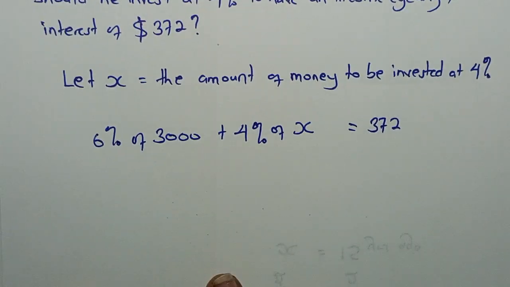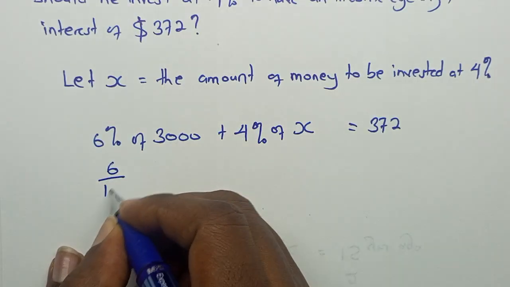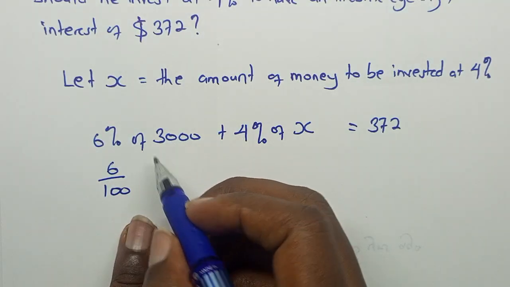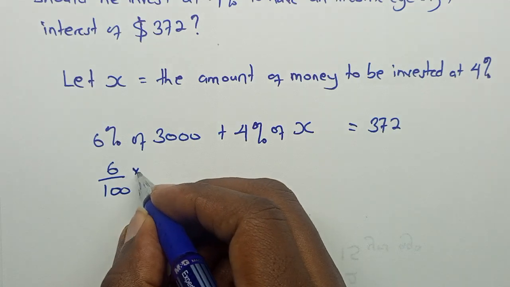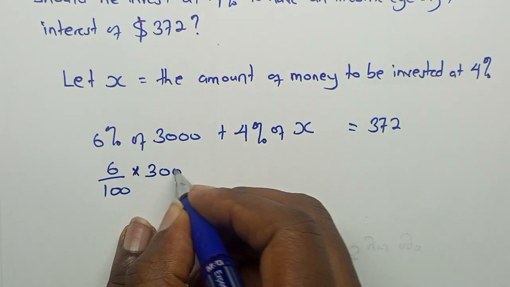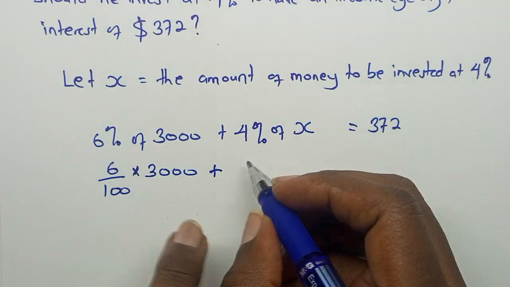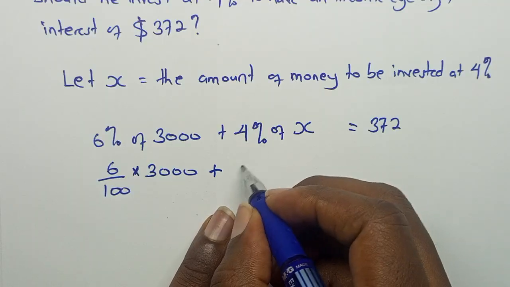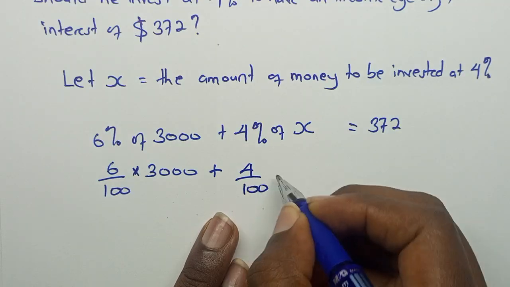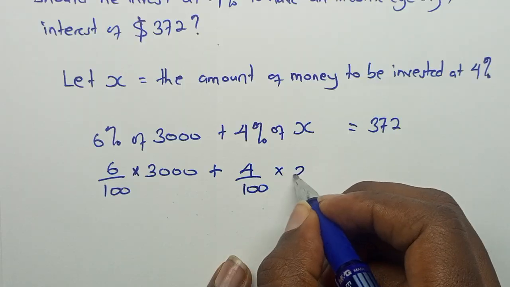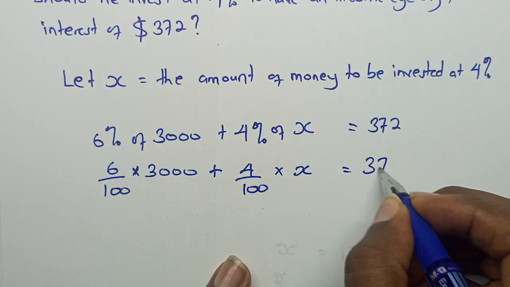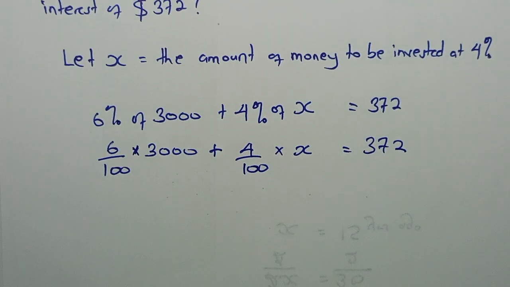Remember, 6% is the same as 6 over 100, and of is the same as times. So this is times 3,000 plus, 4% is 4 over 100, of is times X, is equal to $372.